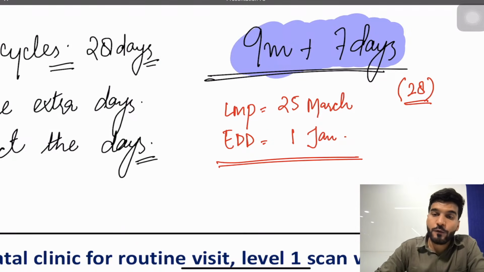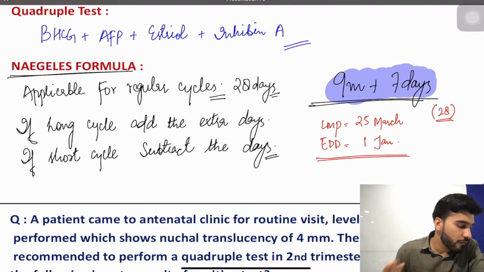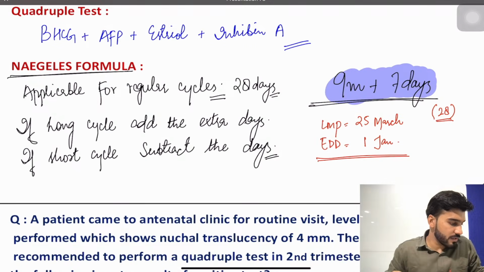Now if it is given that the cycle is 30 days, you will do 9 months plus 7 days plus 2 days, so the answer is going to be 3rd of January. If it is 25 days, you subtract the days, so minus 3 days: 9 months plus 7 days minus 3 days. Is that clear? That's Naegele's formula. Is that clear to everyone? Yes, write down in the comment section. Is that clear to everyone?